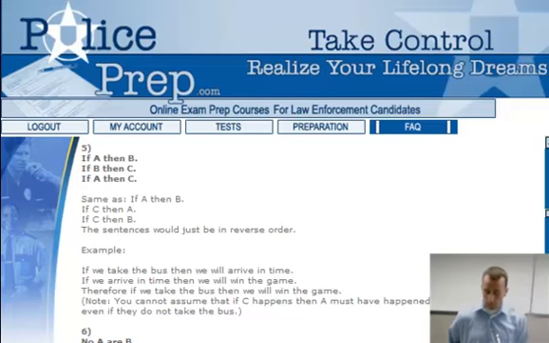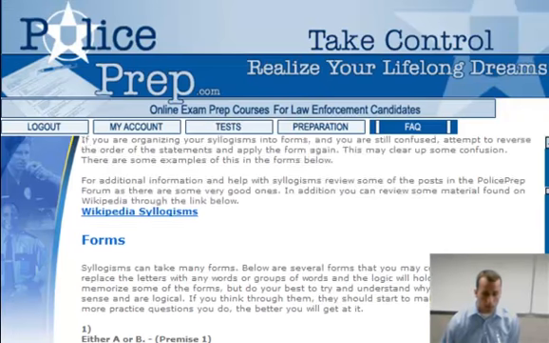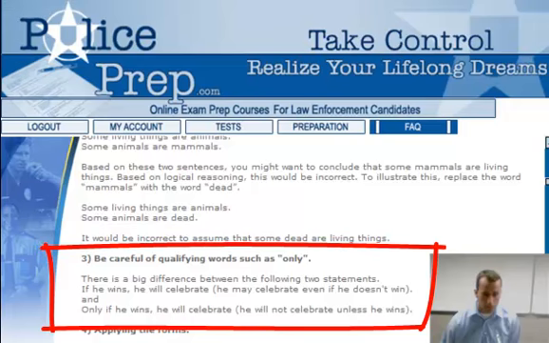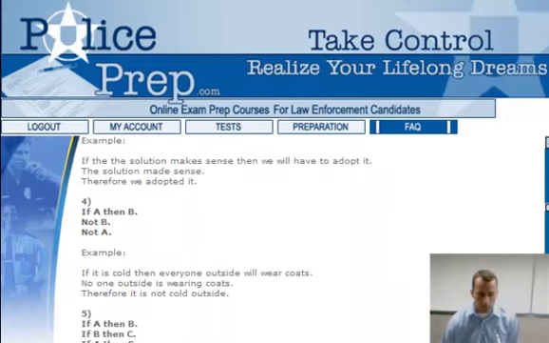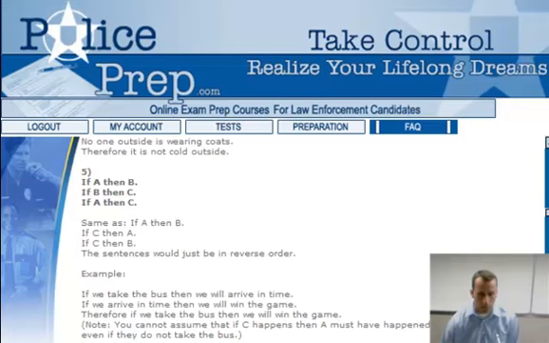Now, another thing that we mentioned earlier in the teaching material, I'll just scroll up to it here: qualifying words, such as only. Be careful of qualifying words such as only. Think about this, and hopefully this will help you understand what I'm saying a little better. We say, if A, then B; if B, then C. If we take the bus, we will arrive on time. So if you get on the bus, you know you'll win the game. But you could win the game without getting on the bus.